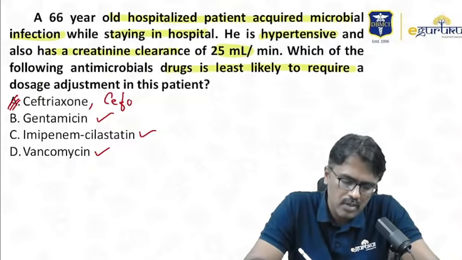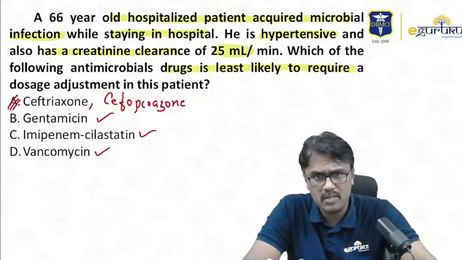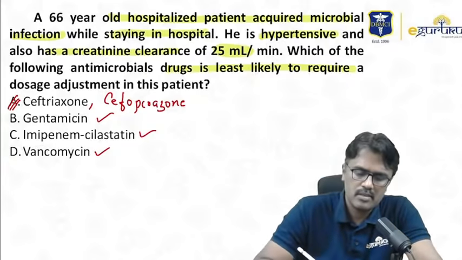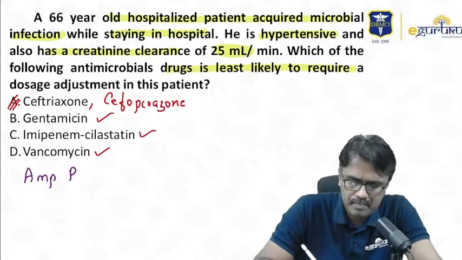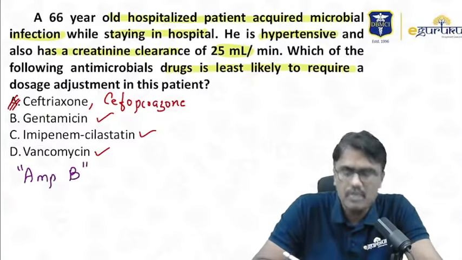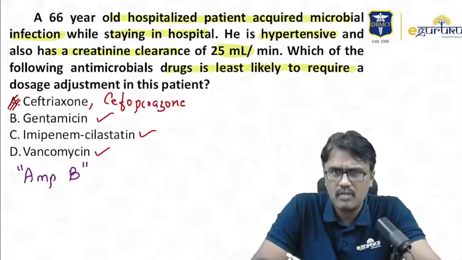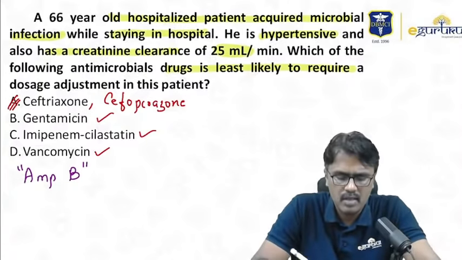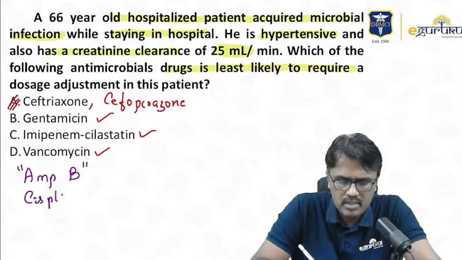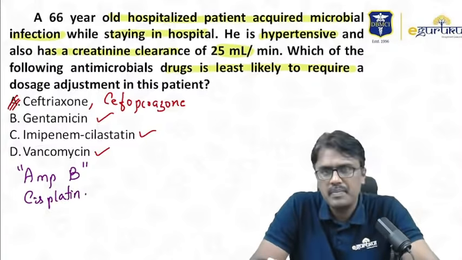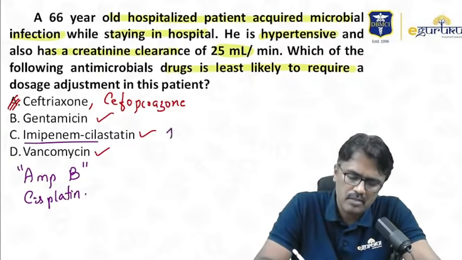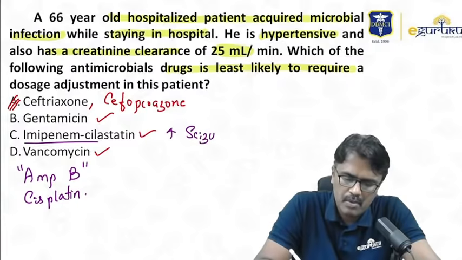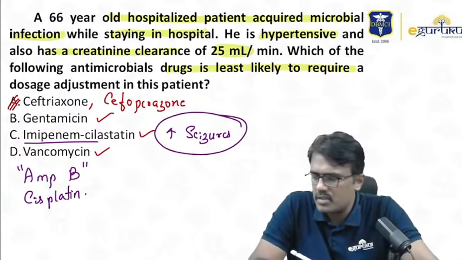So among cephalosporins, cefoperazone is also safe in renal failure. You can give it without dose adjustment. Other nephrotoxic drugs are absolutely not given in renal failure, like amphotericin B. If you want to give them, give at a lesser dose, as they are nephrotoxic. What I am writing is nephrotoxic drugs: vancomycin, amphotericin B, the platinum compound cisplatin, and imipenem. What happens if you give it in renal failure? There is a risk of seizures. So imipenem will reach a higher level, and the risk of seizures can increase.